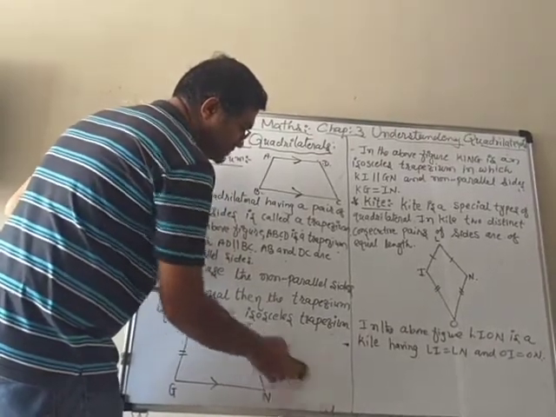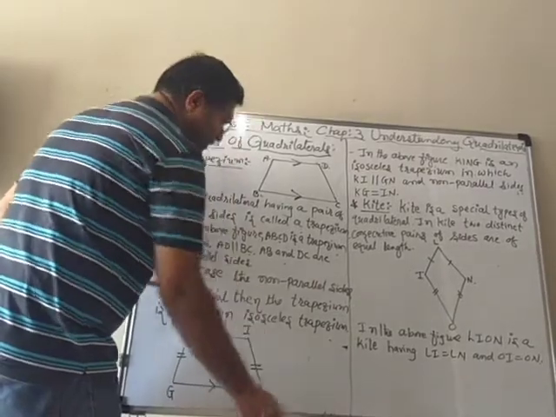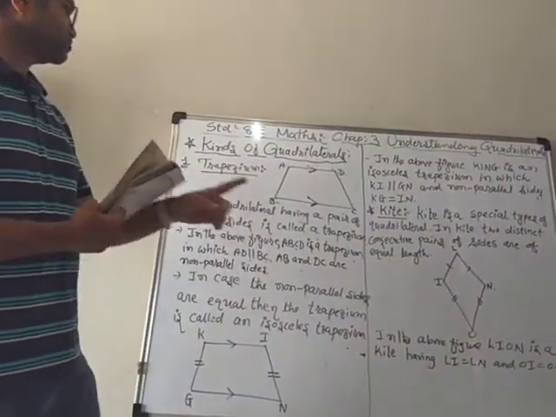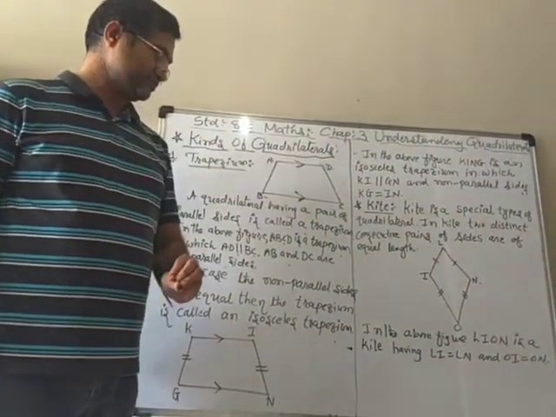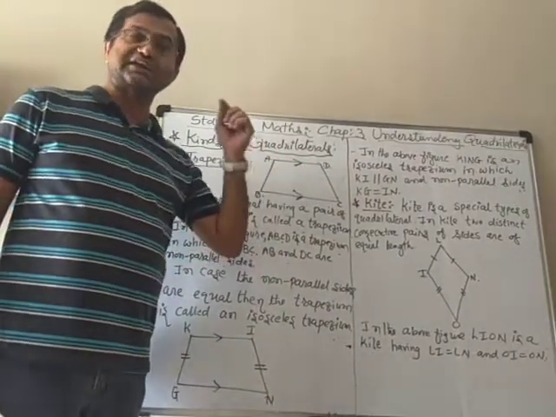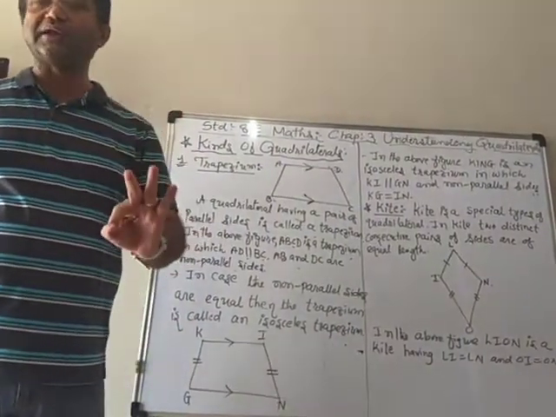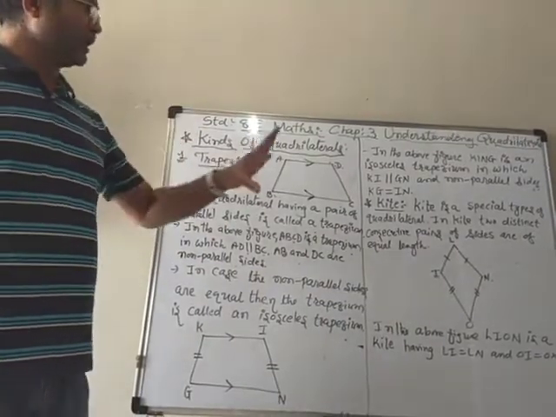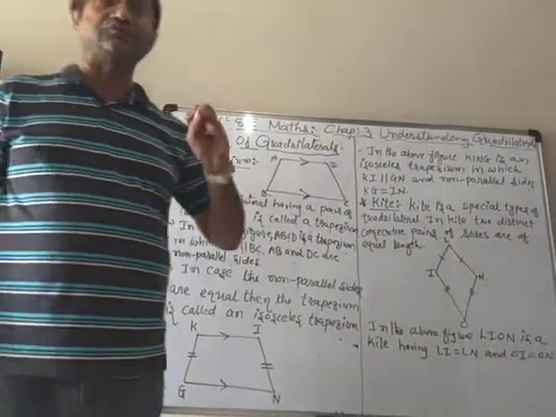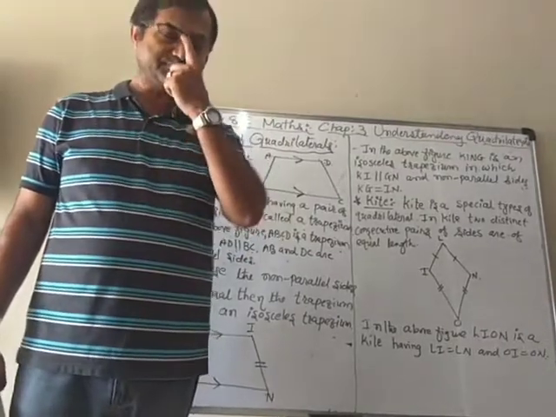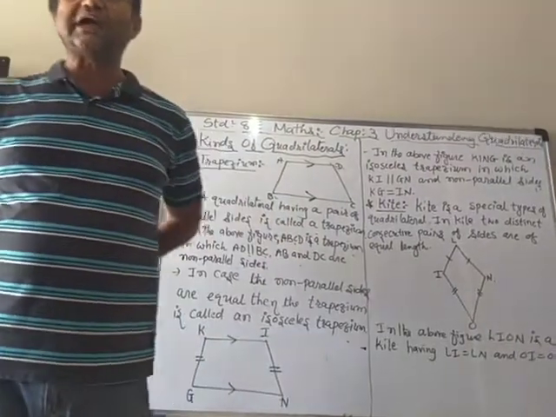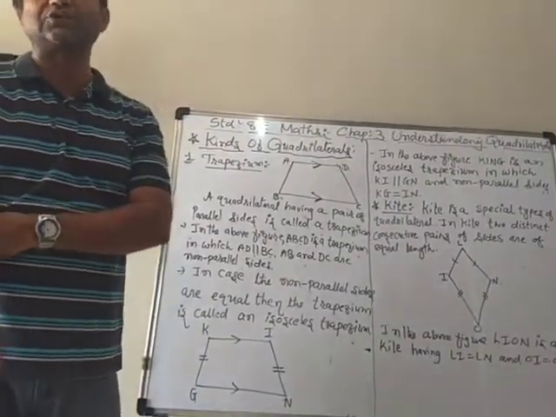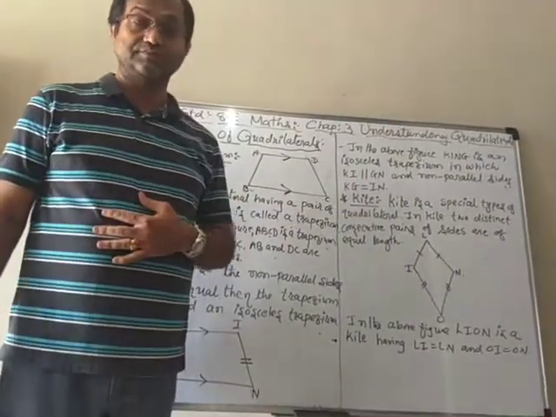So a trapezium is a quadrilateral in which there is one pair of parallel sides. And if the non-parallel sides are equal, it is known as an isosceles trapezium. So I hope it is clear in your mind what a trapezium is. Now the other type of quadrilateral we are going to learn today is a kite.